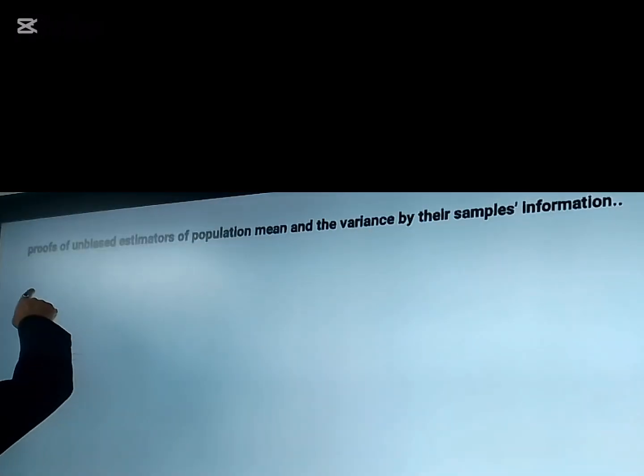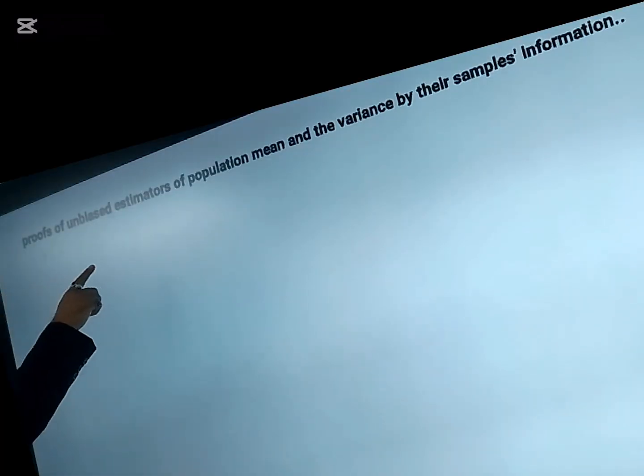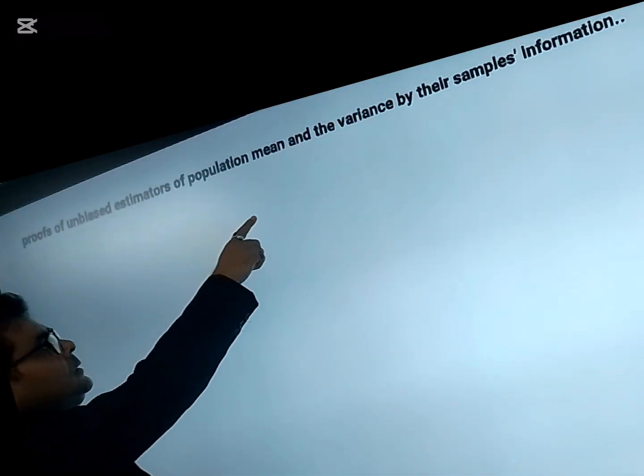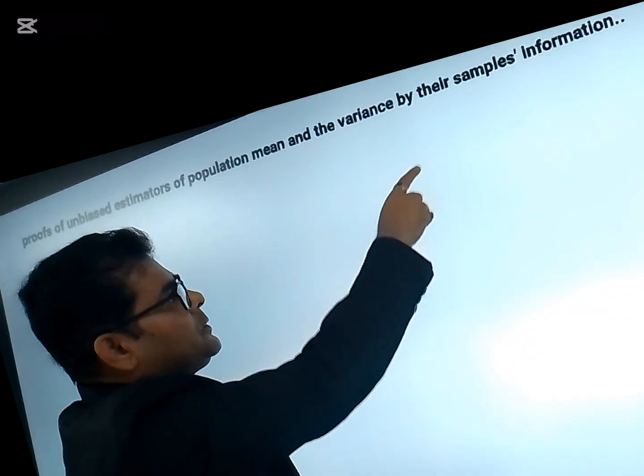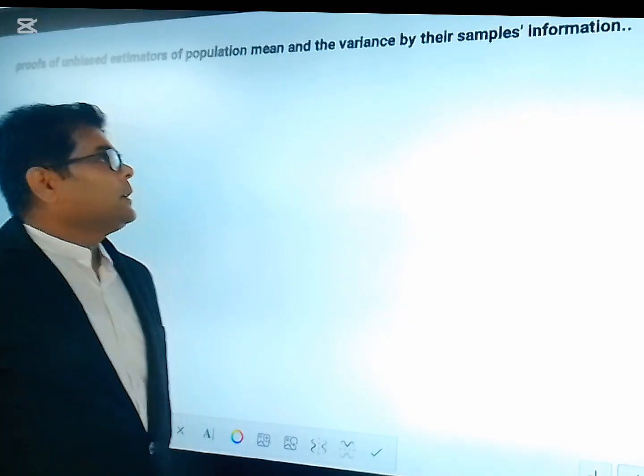Today I am going to discuss the proofs of unbiased estimators of the population mean and the variance by their samples' information. What does that mean?